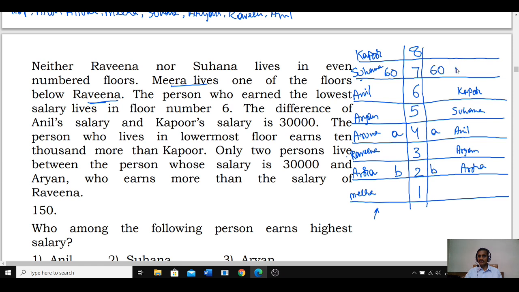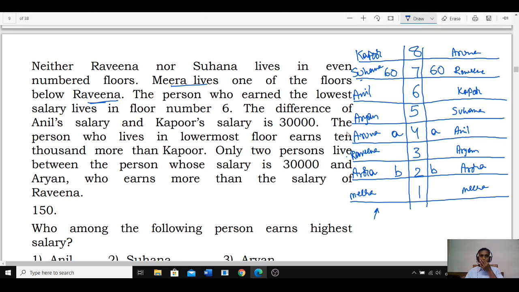Ravina is on an odd number floor, Ravina is here. Then Meera will be here, and Aruna will be at this place. Neither Ravina nor Suhana lives on an even number floor, and this holds here also.